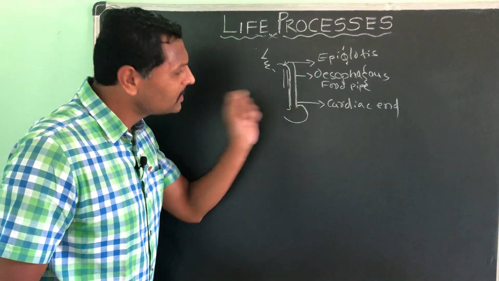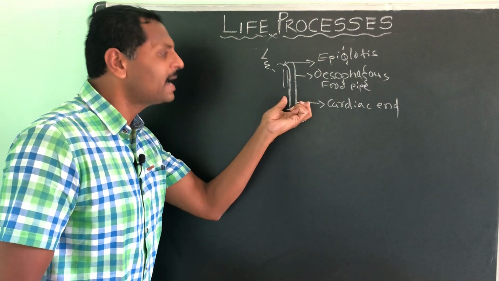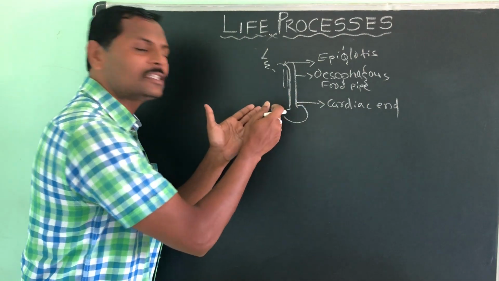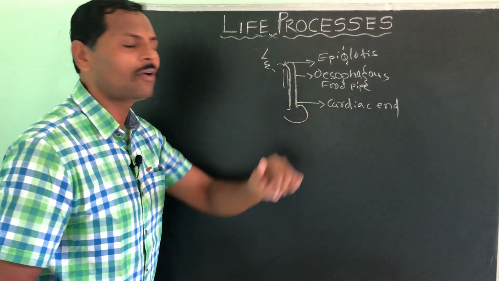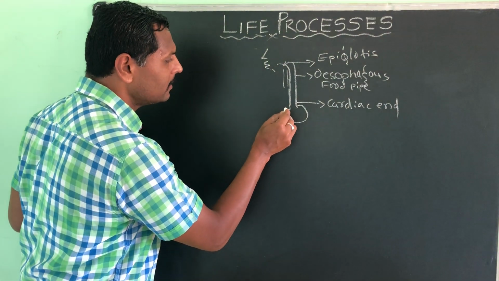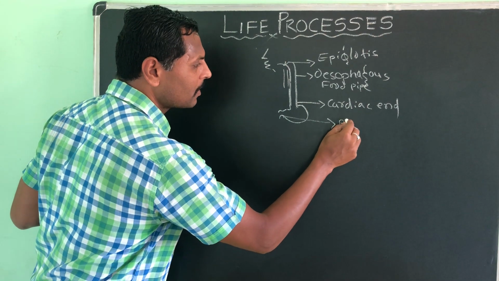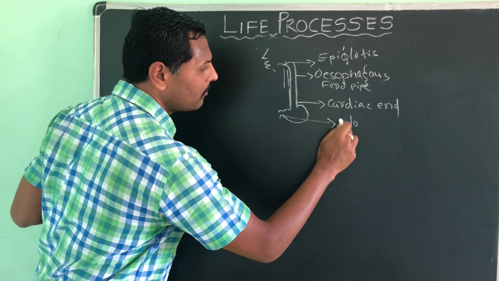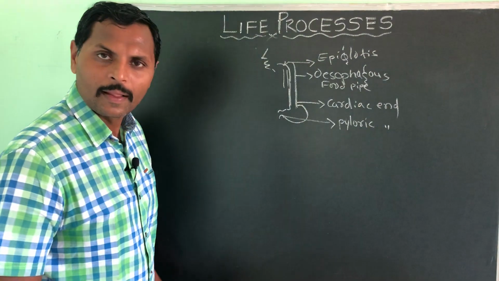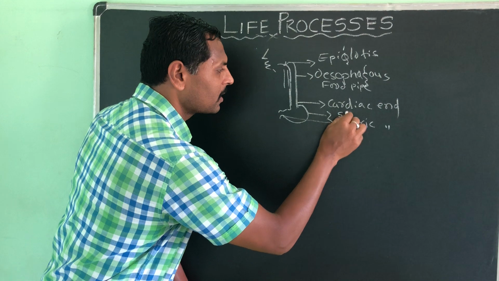So this end of the stomach is near the heart, that is why the first part where the stomach starts is called the cardiac end, and this other end we call the pyloric end. And this muscular elastic bag is called the stomach.